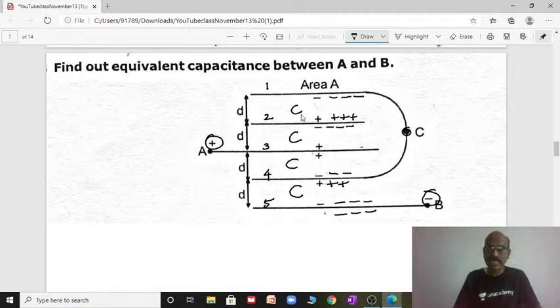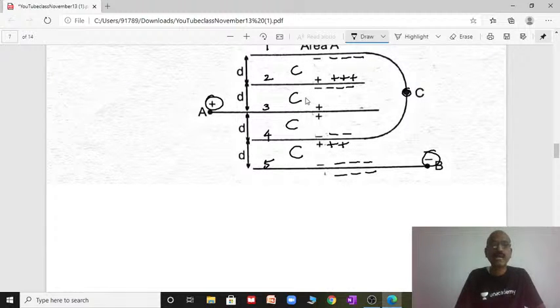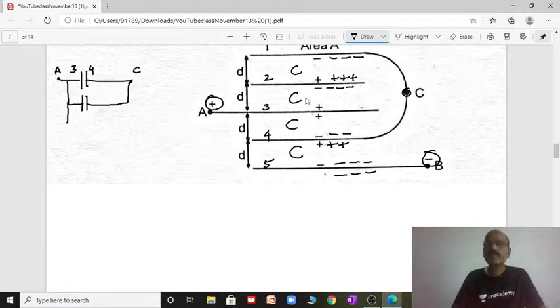First understand how it is connected between A and C. I can show the simplified diagram now, then you can easily understand. From point A, plates 3 and 4, this is C. Now 1 and 2, and 2 and 3 are both in series, and these two are in parallel with 3 and 4.